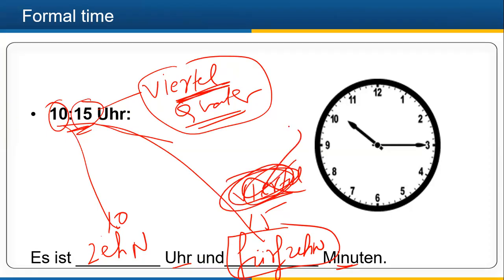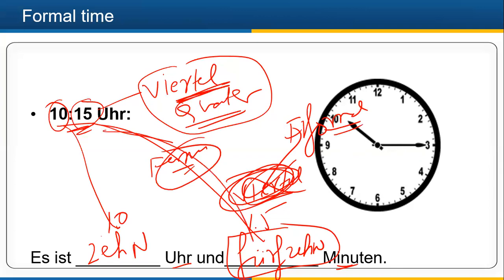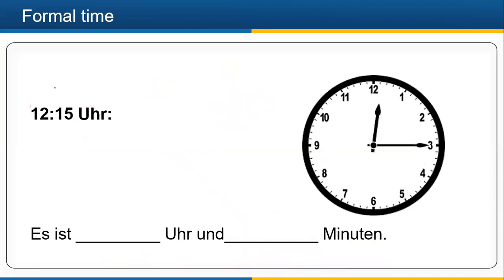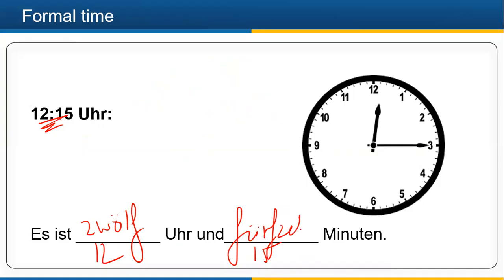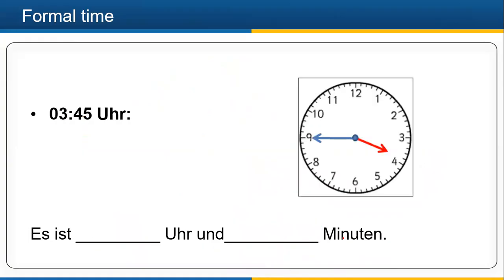The word viertel I use only in the informal way. Here I am using formal, so just write the minutes. For example, 12:15: es ist 12 Uhr und 15 Minuten. Viertel will be wrong here.